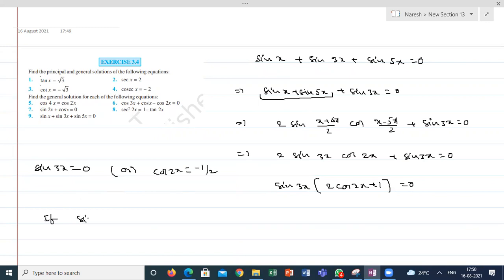If sin 3x is equal to 0, what is the general solution? If cos 2x is equal to minus 1 by 2, what is the general solution? Please write it. General solution, guys. Meanwhile, I will check the first term syllabus.